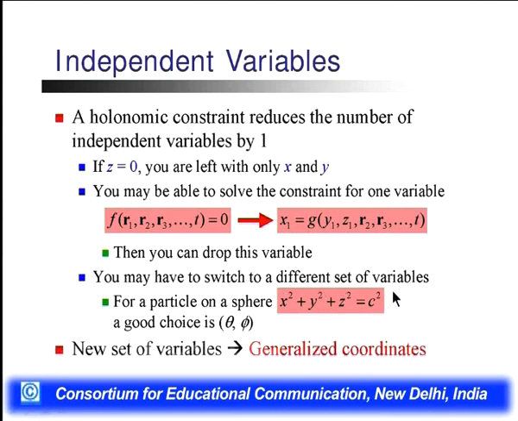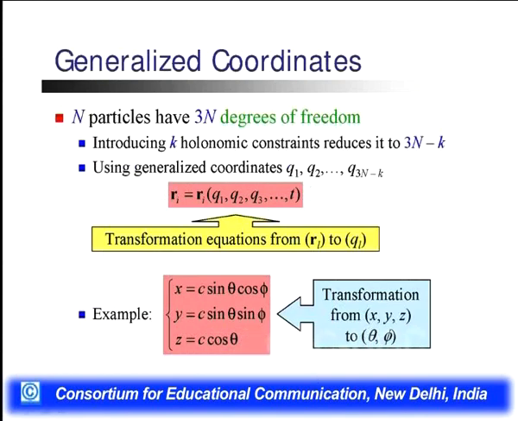You may have to switch to a different set of variables, like for a particle on a sphere, we have x squared plus y squared plus z squared equals c squared, and this is a good choice for theta and phi, that will define it in angular terms. Now the new set of variables which we use are the generalized coordinates. Generalized coordinates are basically defined by the degrees of freedom.